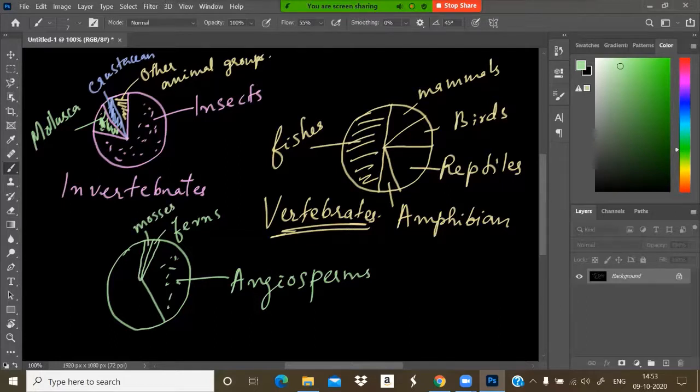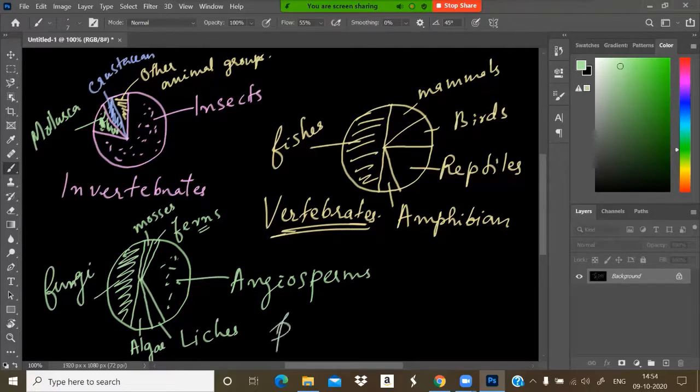Do you remember what you studied in botany, what ferns and mosses are? Then lichens, then algae, and fungi.